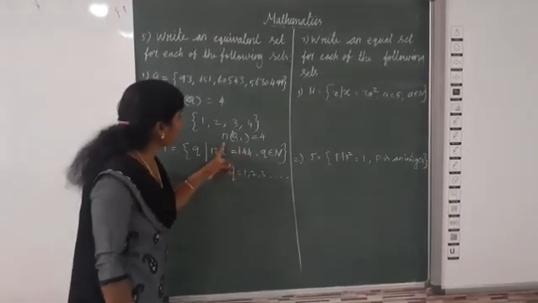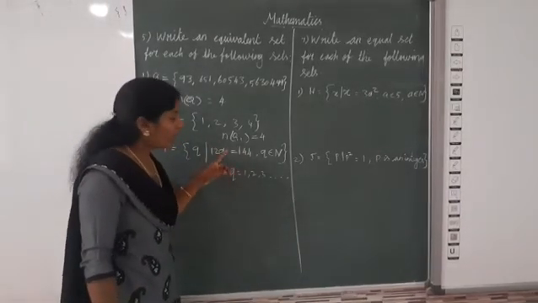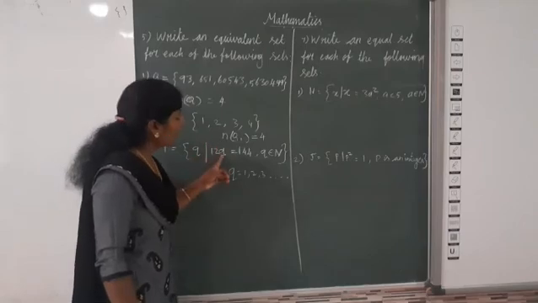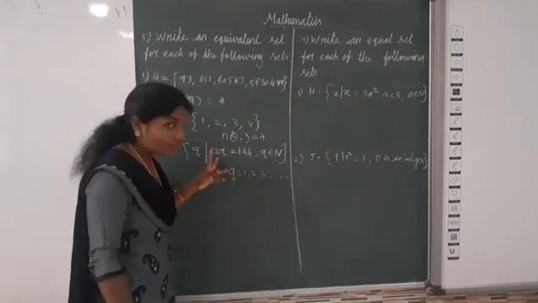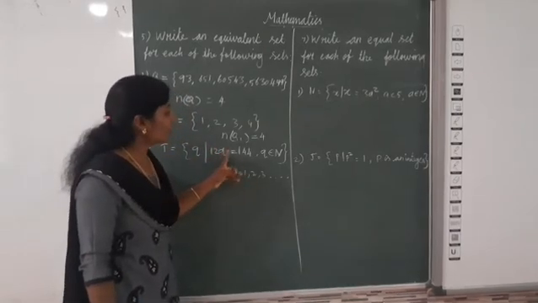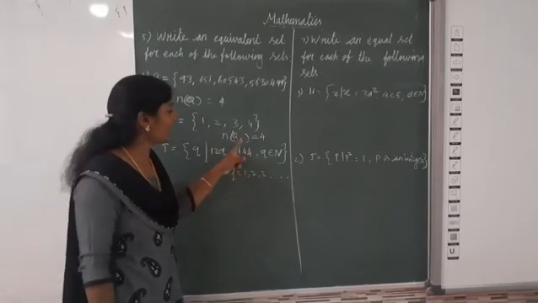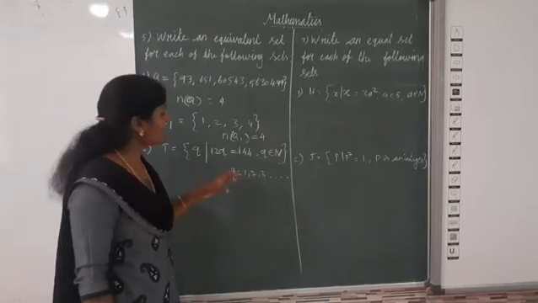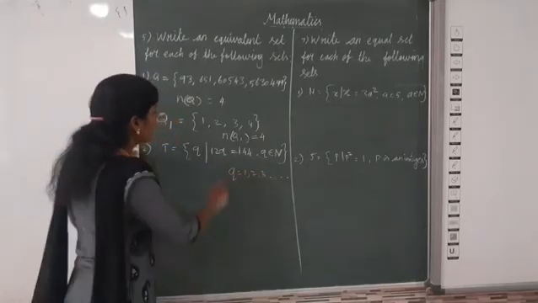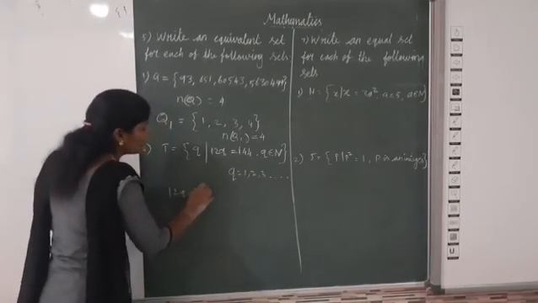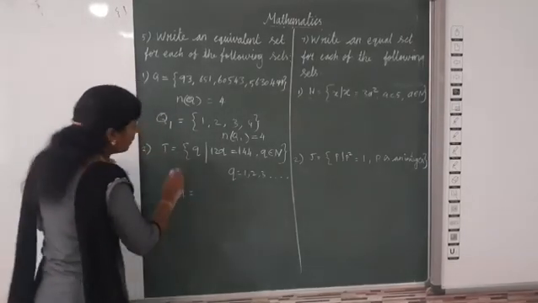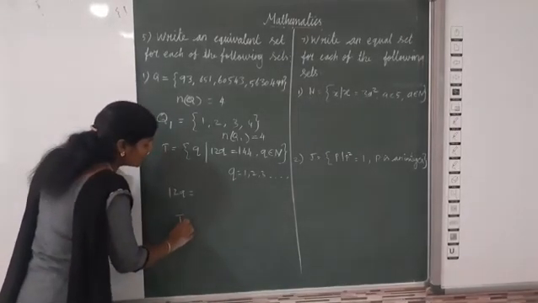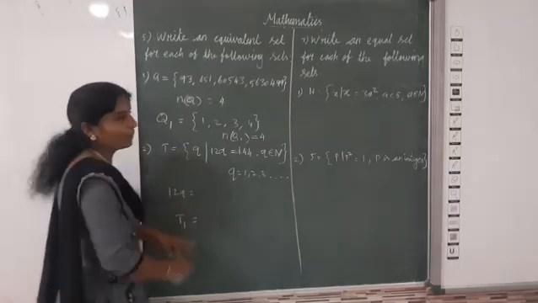If you put for q any one natural number from here, what's the answer? We need 144. Which number is suitable for q? If you take 12q, we need to write T1. Next set name is T1. Which is the element for T1?